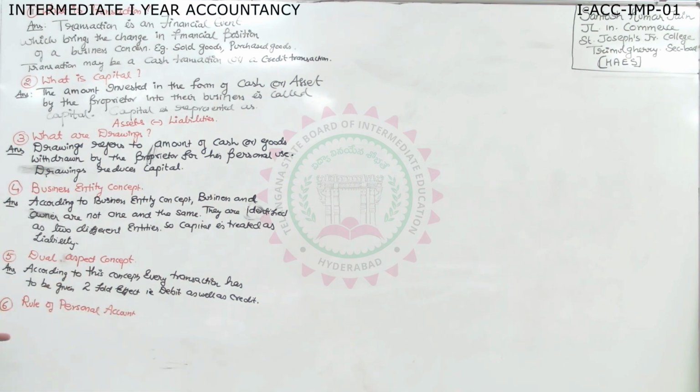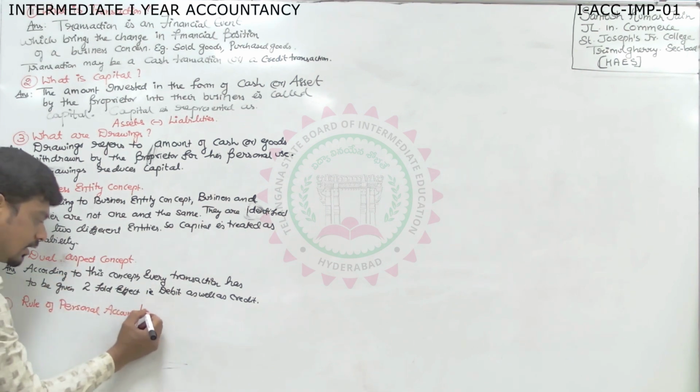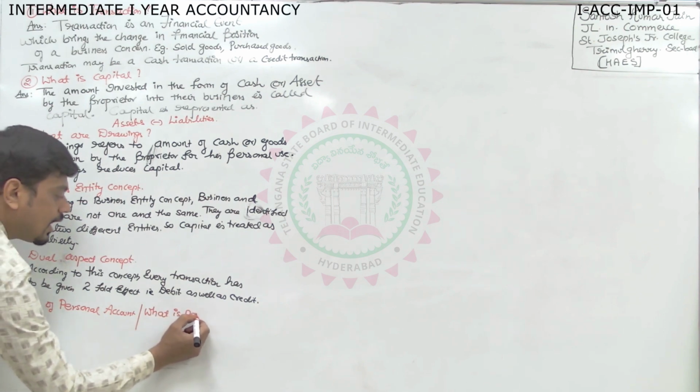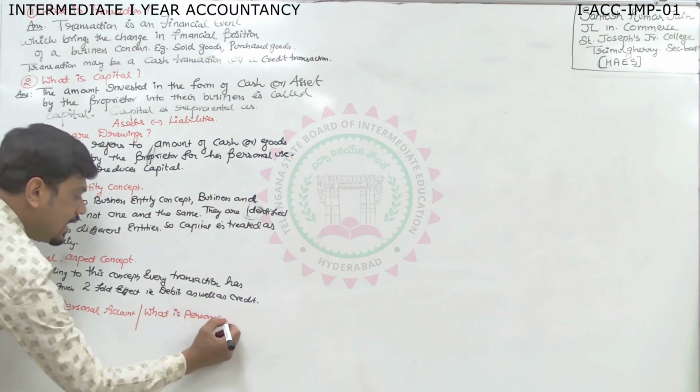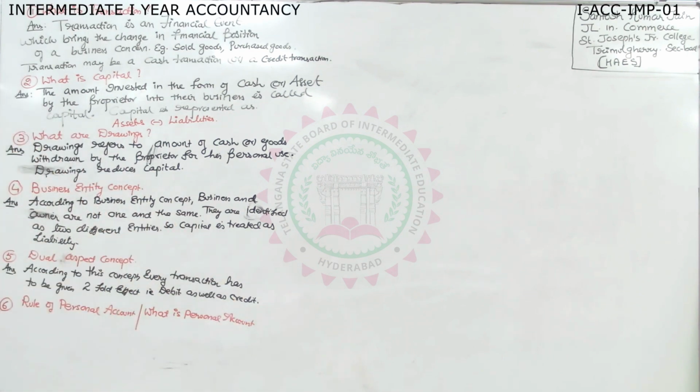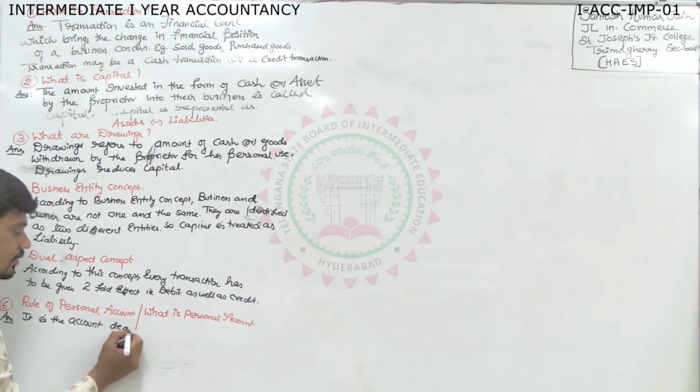Or simply they will ask, what is personal account? Then how your answer will be? Your answer should be simple, precise. What is personal account? It is the account dealing with